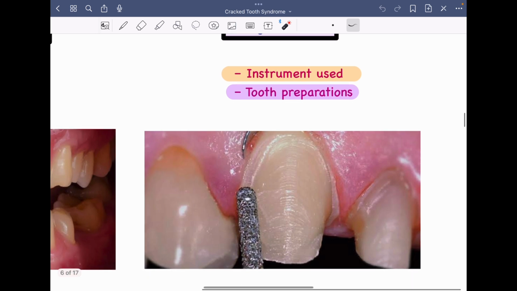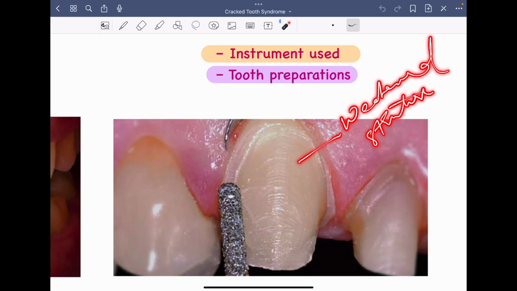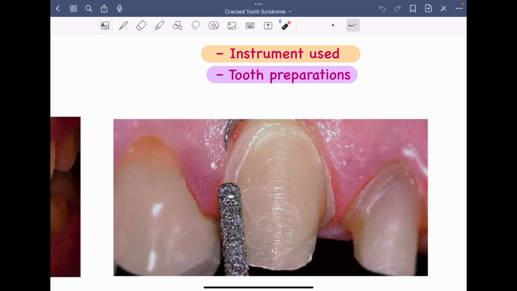Here you can see tooth preparation depicted, and if you are doing it very aggressively, there will be removal of enamel and dentine. This can compromise the integrity of this particular tooth. So even with a normal amount of occlusal forces, this tooth will not be able to adjust to that because it has a weakened structure, and therefore it will lead to formation of micro cracks.